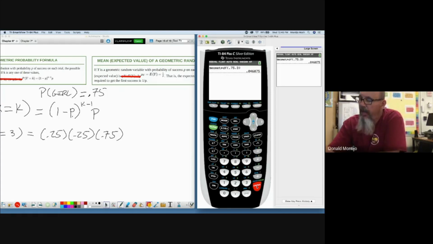Now, again, if you don't have the 84 or above, you'll have to go to the geometric PDF the same way we do, but then you'll have to type parentheses 0.75, comma 3.